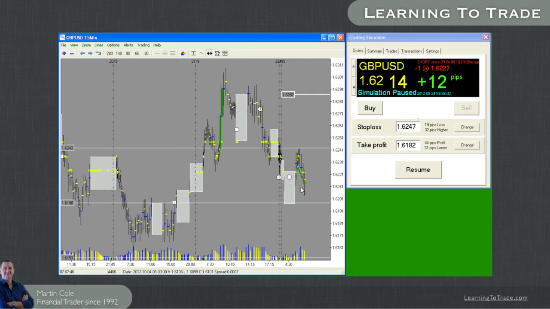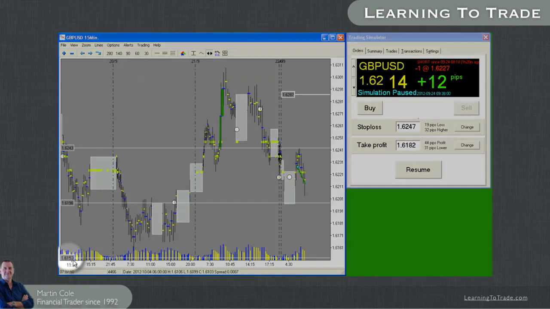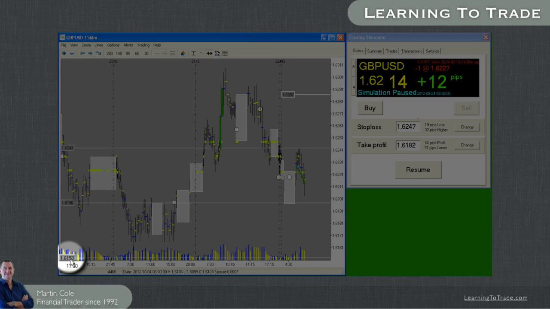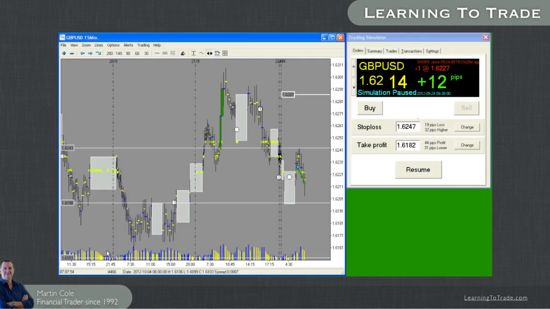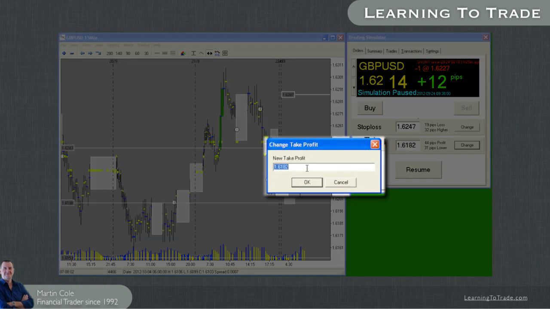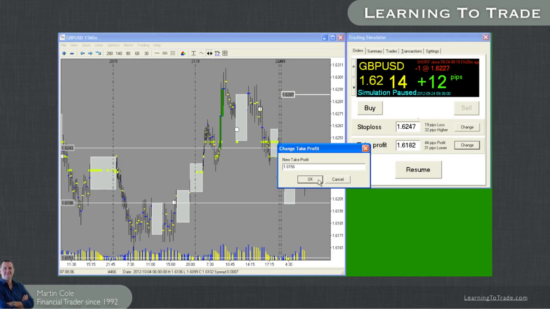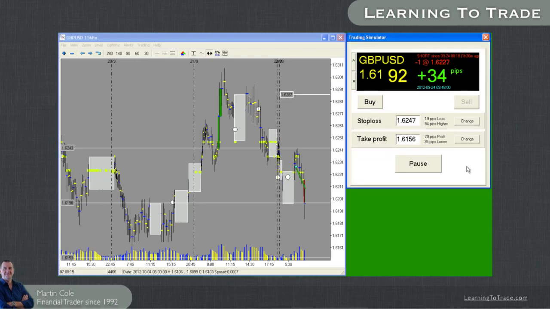I'm going to zoom in so I can see the bottom price on the line, and down here it is 61.53. So I'm going to put an exit in at, say, 3 pips above that, so 61.56. I'm going to click on there and put that in at 61.56. Click OK. Okay, all looking good. Getting down towards where we want to be.